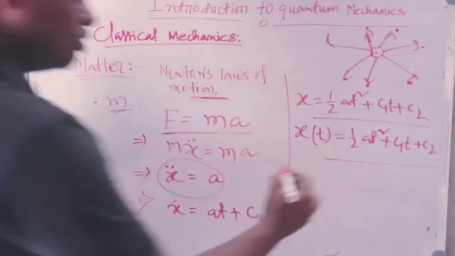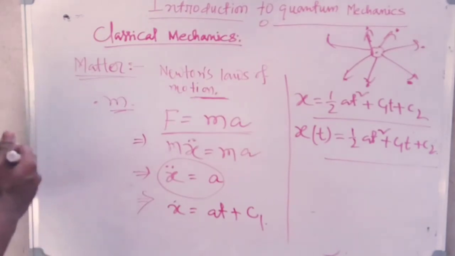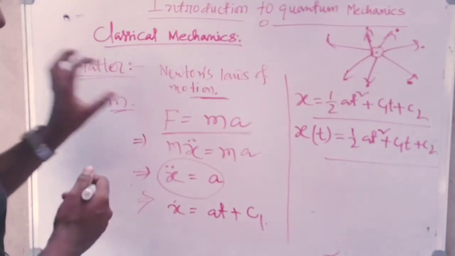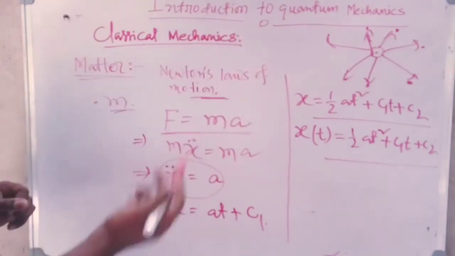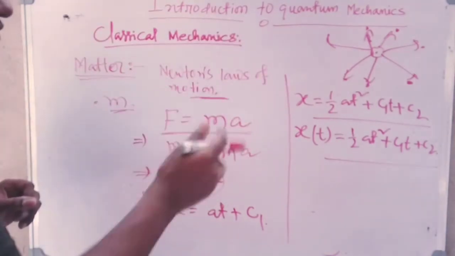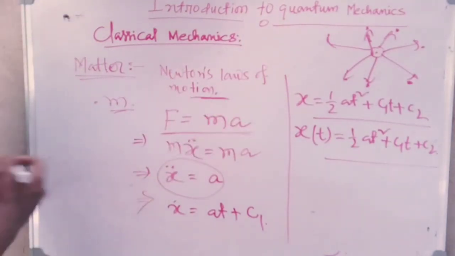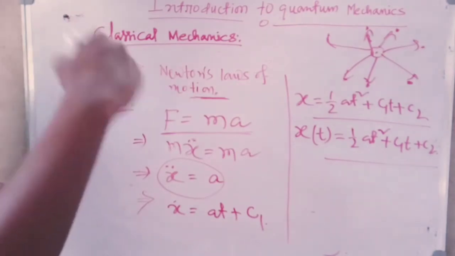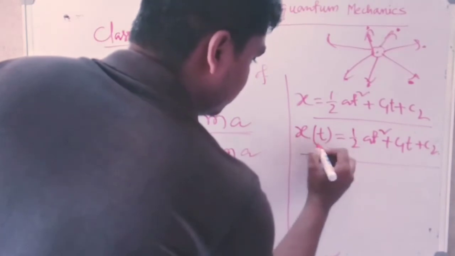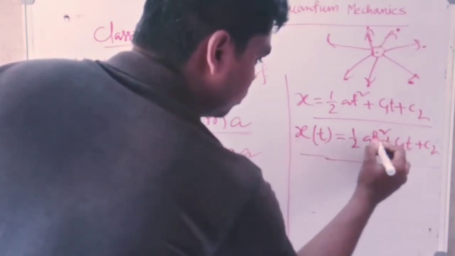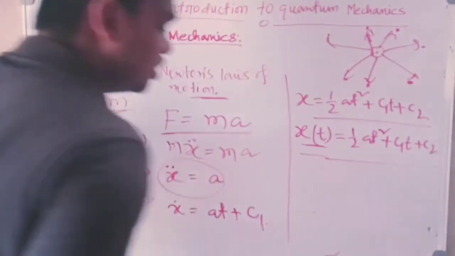And the beauty of this equation is that one can find the position of that particular system at any future and past instant of time if the time is given. That means if I am asked to find the position after 1 crore years since now, then I can put here the value of t as 1 crore, then I can find the value of x(t) at that instant of time.